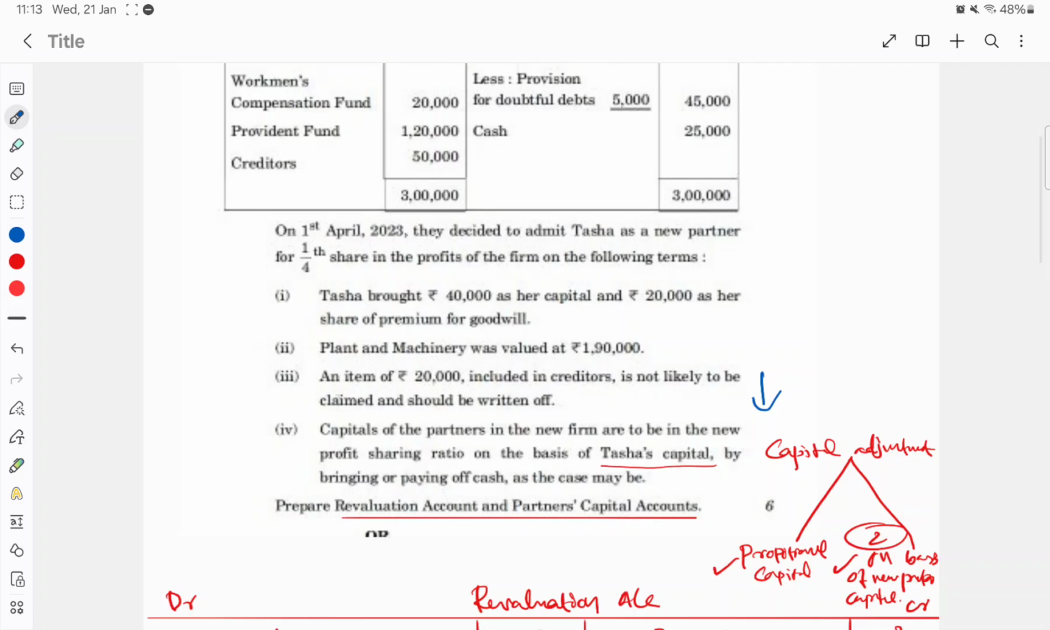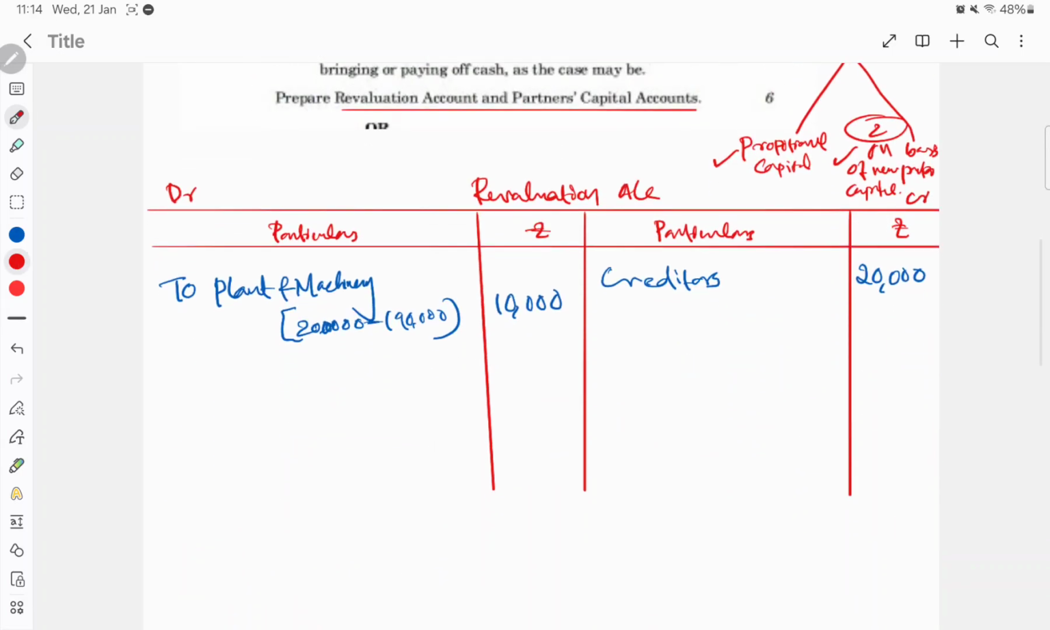Or if, instead of this 20,000, they said creditors are likely to pay only 30,000, then you can take that difference, which is the 20,000 that is not likely to be paid. From the 50,000, only 30,000 we need to pay, meaning 20,000 no need to pay. Like that. Here in this question, it is directly given: an item of 20,000 including creditors not likely to be claimed, so that is the difference. Understood, right? Apart from this, we don't have any other revalued items, so we can directly go to the calculation.